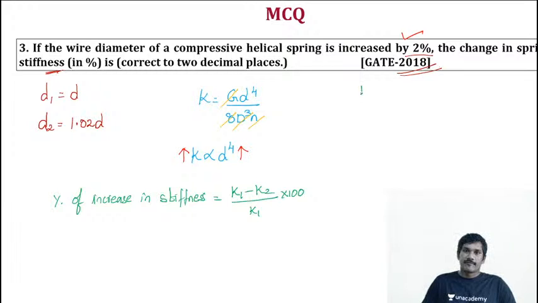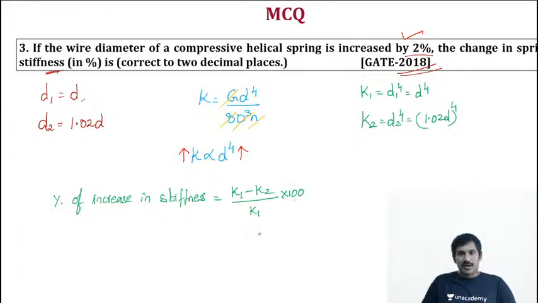What is K1? K1 means D1 power of 4, which is D power of 4. What is K2? D2 power of 4, which is 1.02 D whole power of 4.